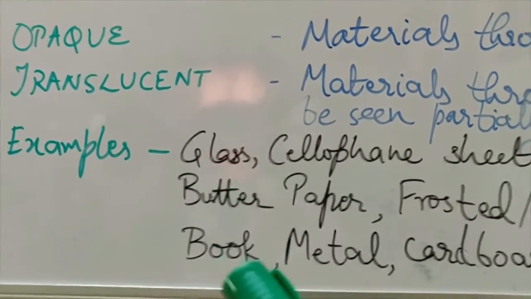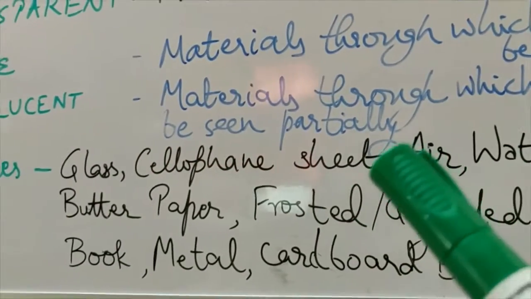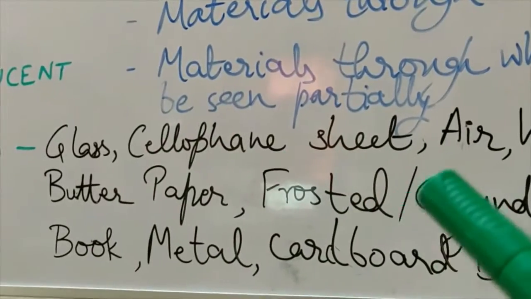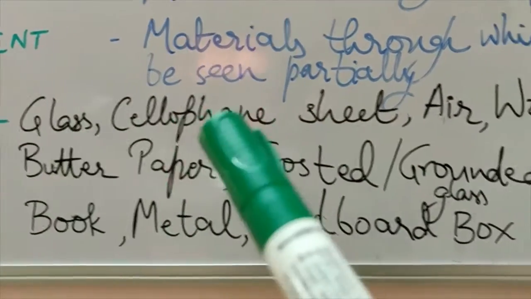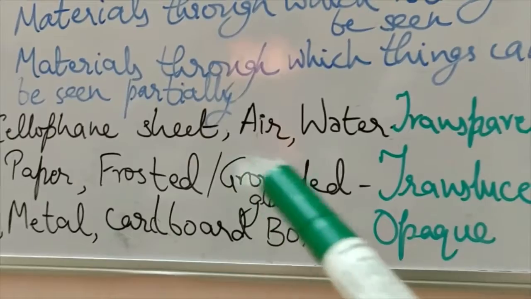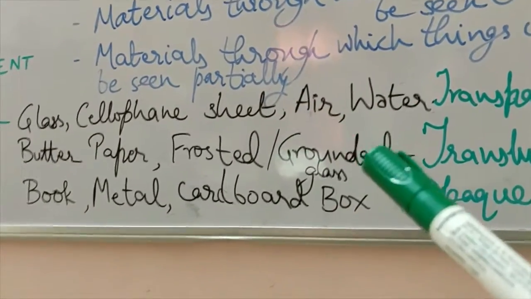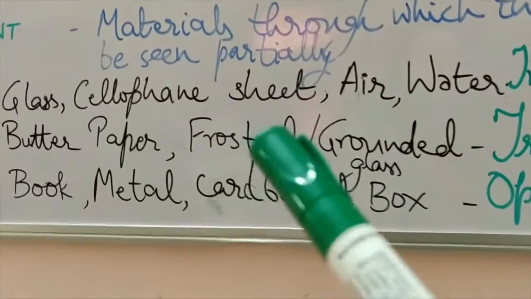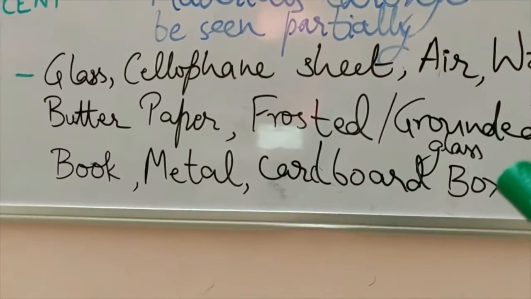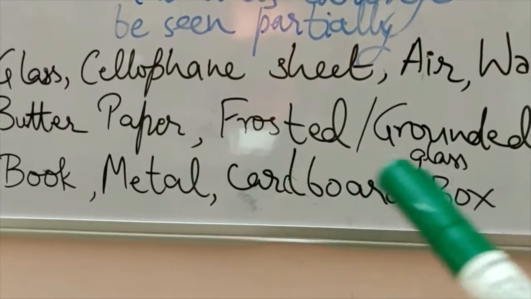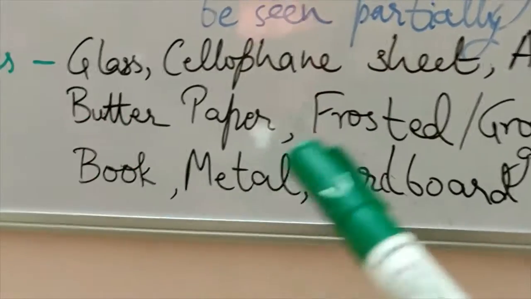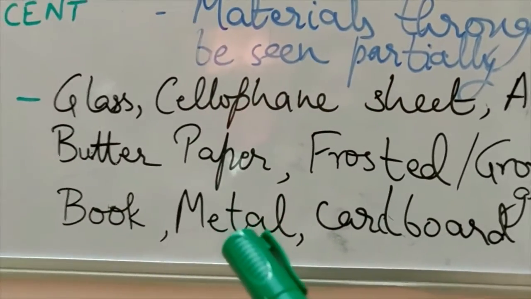That is the reason. Then the cellophane sheet, which is used as a cover on your notebooks, is to see your name across it. Air and water, I told you already, if they are clean and pollution free, they should be transparent. I have given you the uses of frosted or ground glass in the washrooms, and I have explained butter paper use also clearly.